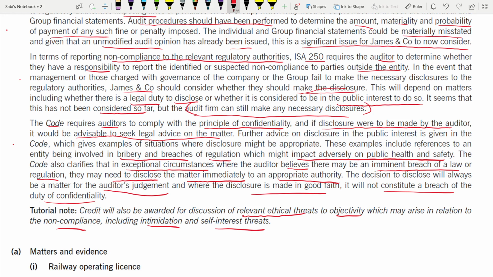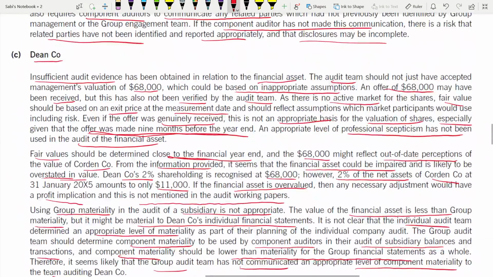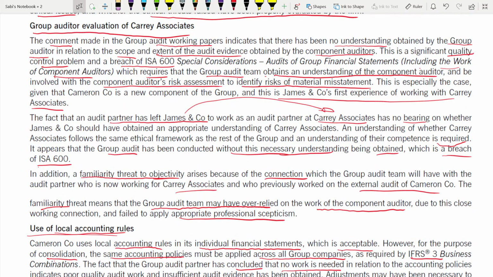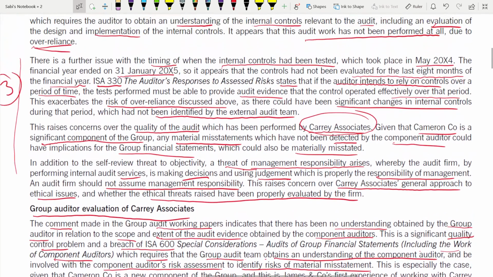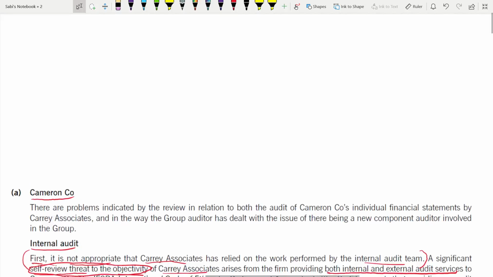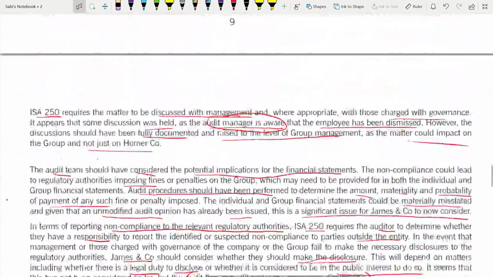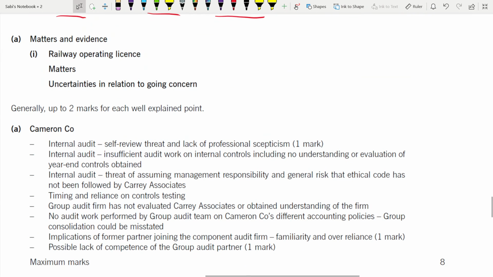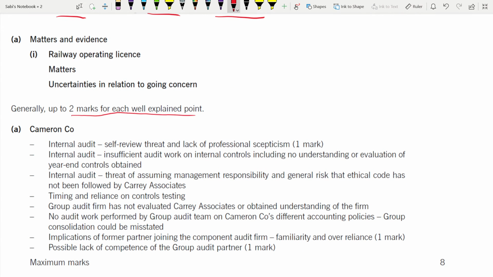Okay, so now let us go through the marking scheme. We have finished question number 2. I hope this gives you a good overview of how to answer 25 marks questions when it's relating to quality control and all. So if you see the answer, generally up to 2 marks for each well explained point. So this was for 8. So you can give 4 points.